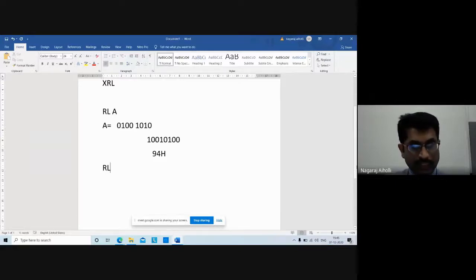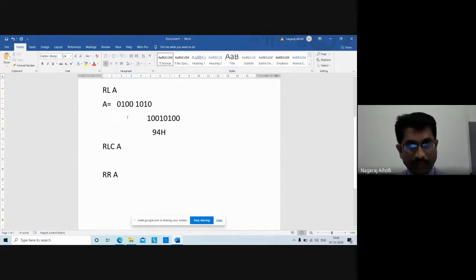Next instruction is RLC A. I will explain with respect to rotate right. Rotate right is nothing but rotating the bit right, so it will be opposite to that of rotate left. Whatever bit is there in LSB will be stored in the position of MSB, then each bit will be shifted right by 1 bit. That is rotate right.